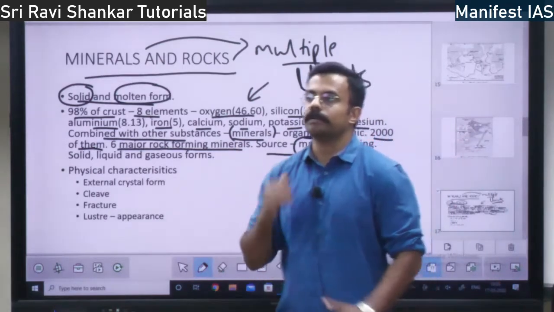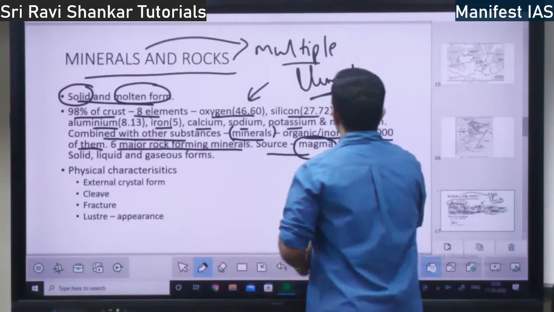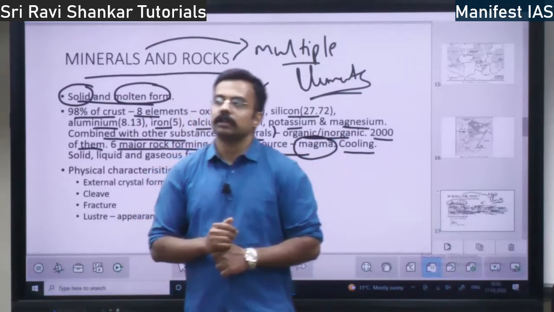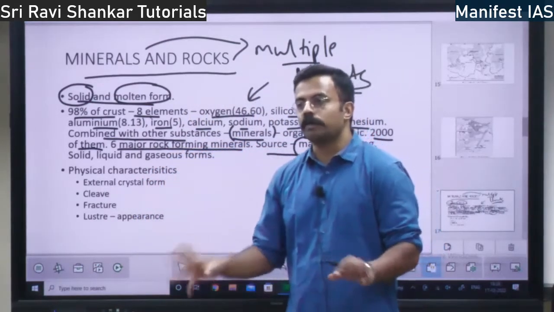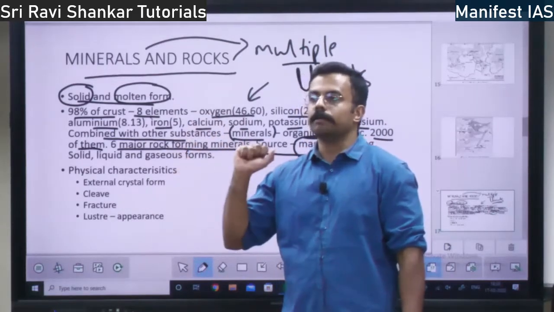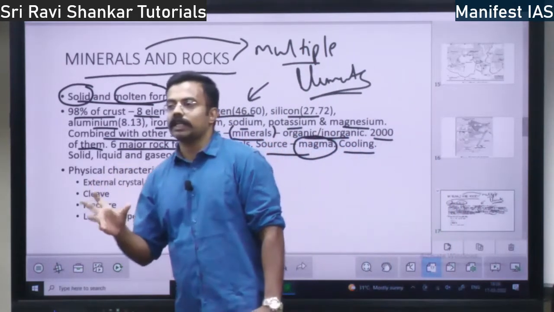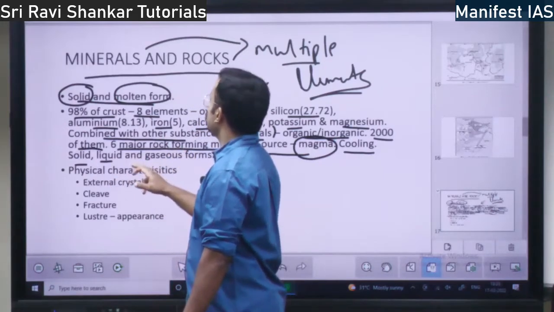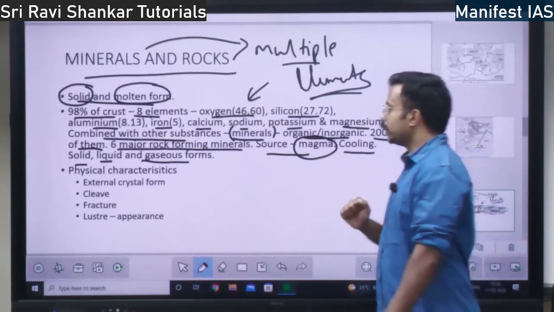From the magma, the minerals come up, and when the magma cools, it becomes a rock or a mineral. There are solid minerals, liquid minerals, as well as gaseous minerals.